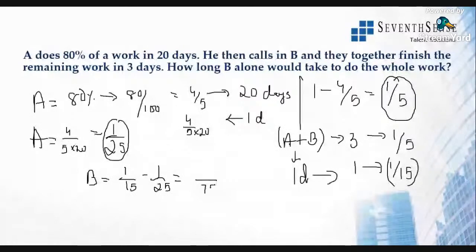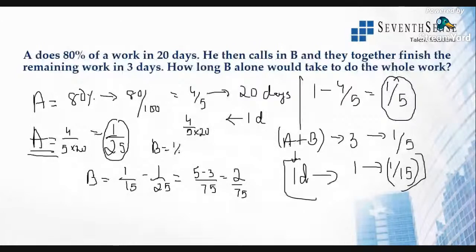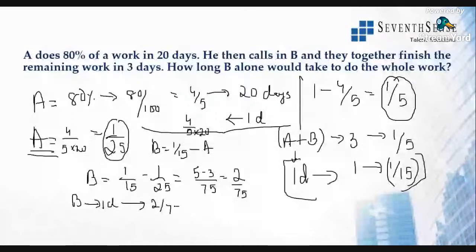LCM is 75. 15 into 5 times minus 3 times, which is 2 by 75. So we got to know A plus B, that is together's 1 day's work. All right, that is 1 by 15. Just A's 1 day work is 1 by 25. So we get to know B's value, right? So what will be B? B will be equal to 1 by 15 minus A from the equation that we have got. So B's 1 day work will be 2 by 75.